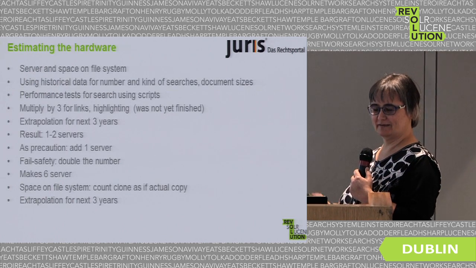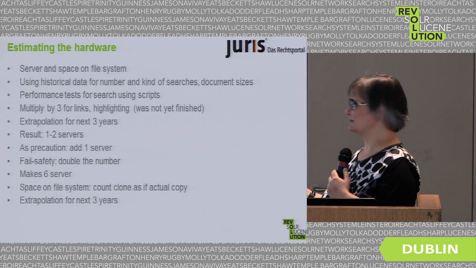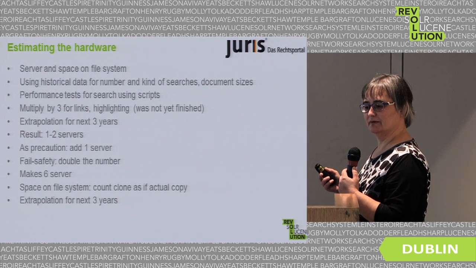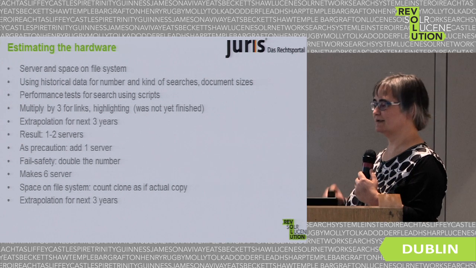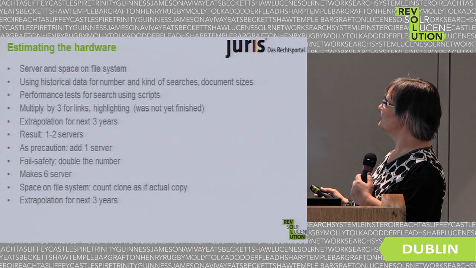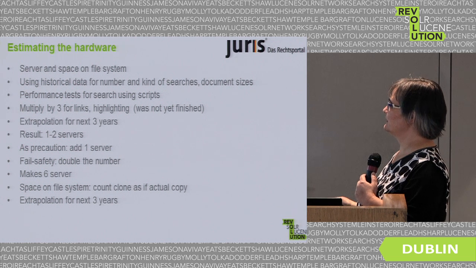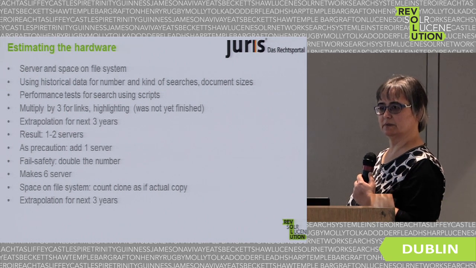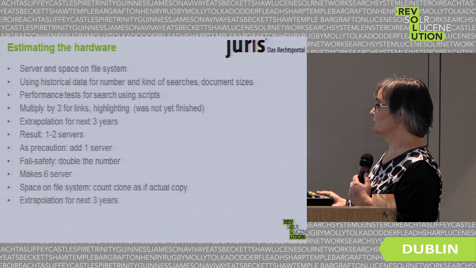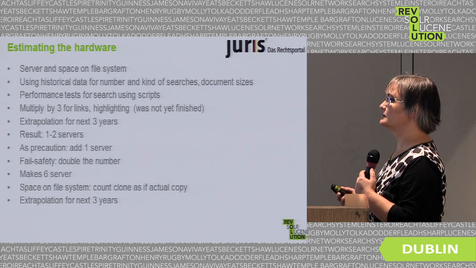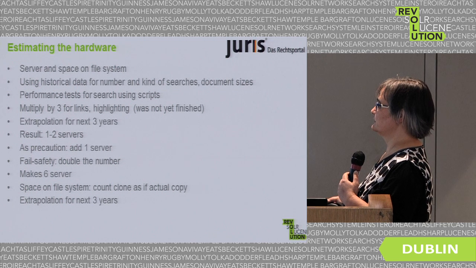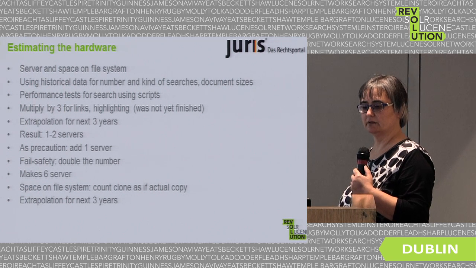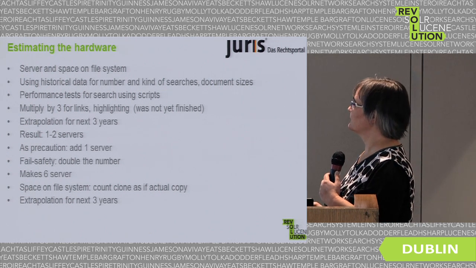So what did we do to arrive at this number 6 for our hardware, and also what do we need on our central file system? It was a totally new system for us, and we had no idea how much hardware we'd use. Luckily, we have a lot of historical data for the number and the kind of searches used by our customers. We have this information in our log files, extracted it, and used it for performance tests for search using scripts. We couldn't use the portal here because it would have been a serious bottleneck.